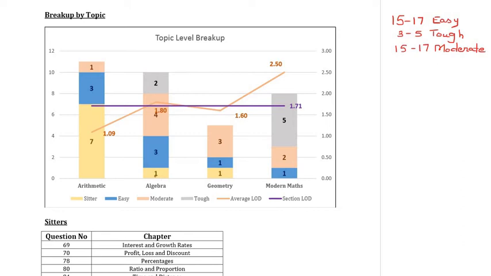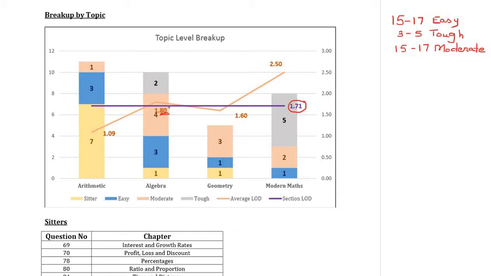Let's do that here. So firstly, as we observe, quant had an average LOD of 1.7, which we saw earlier. As we can see from this graph, algebra was the area that more or less represented the similar LOD.